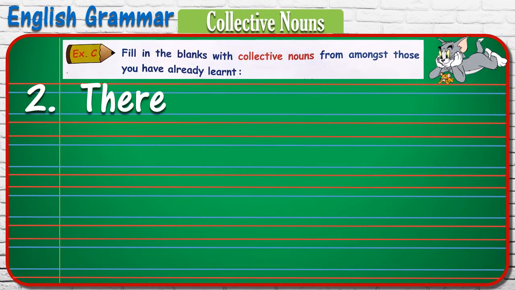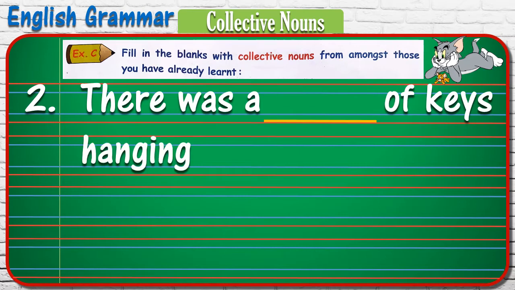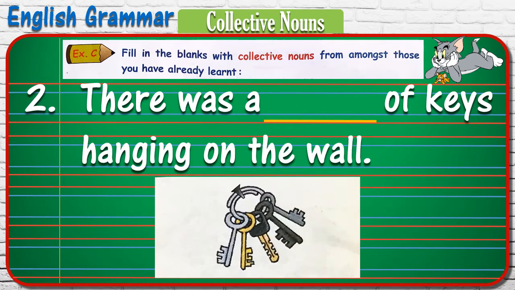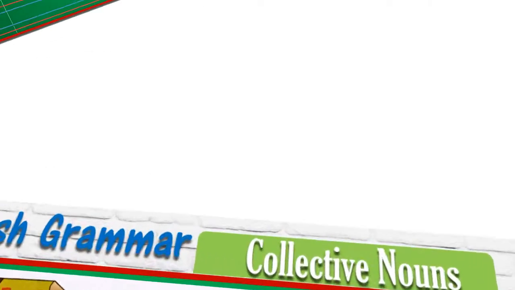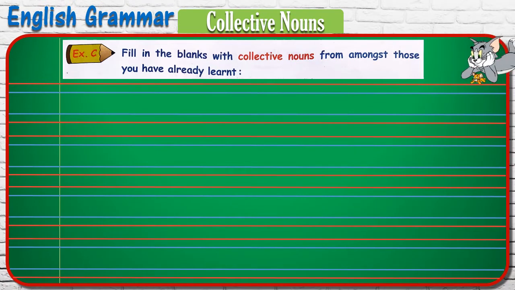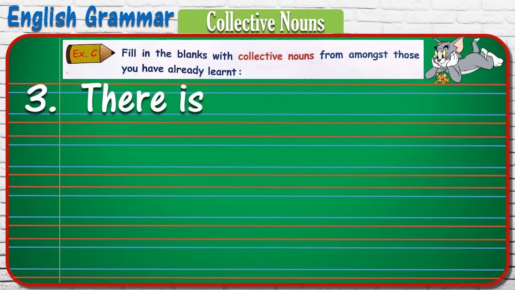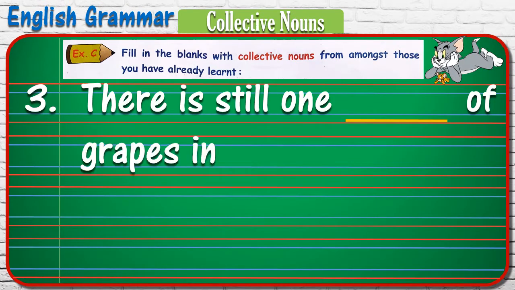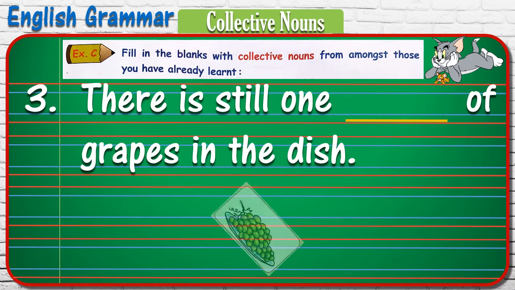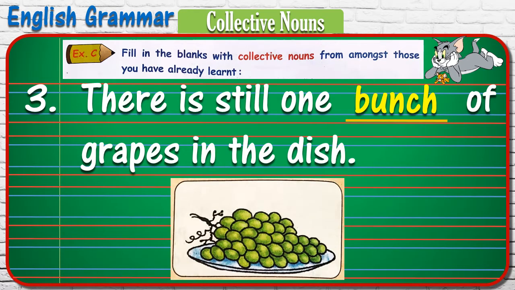Number 2. There was a blank of keys hanging on the wall. So, a collection of keys is called bunch. So, the answer, there was a bunch of keys hanging on the wall. Number 3. There is still one blank of grapes in the dish. So, the collection of grapes is called bunch. So, there is still one bunch of grapes in the dish.